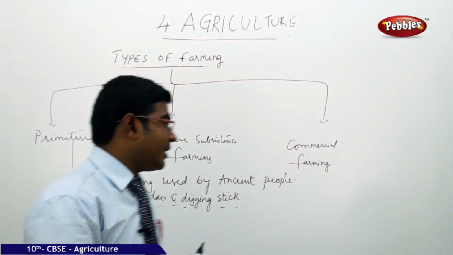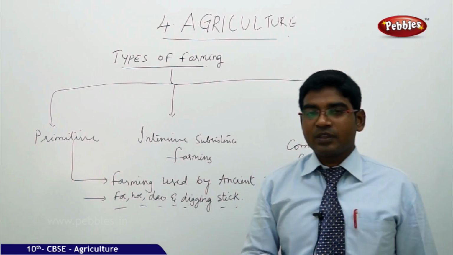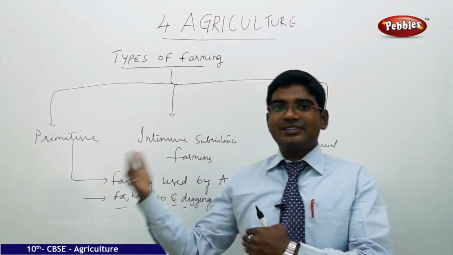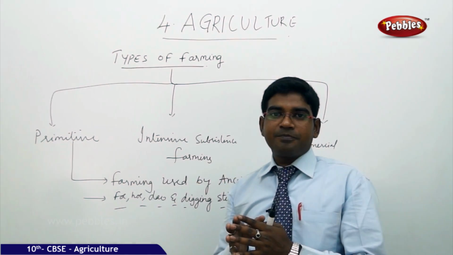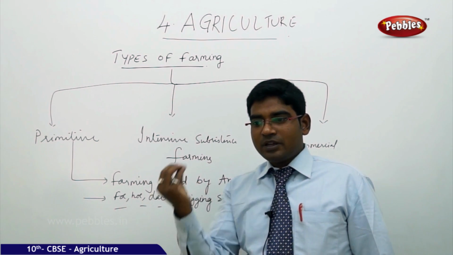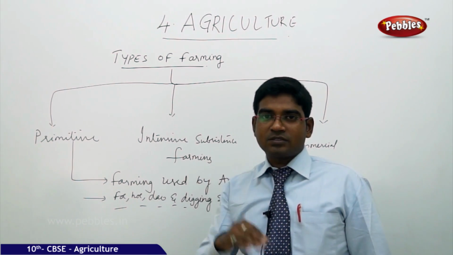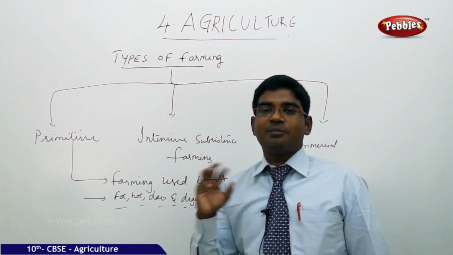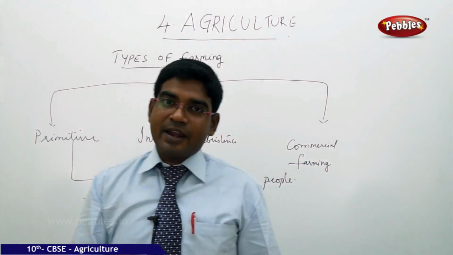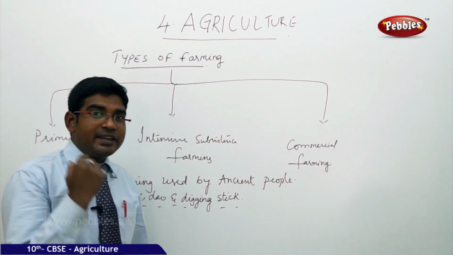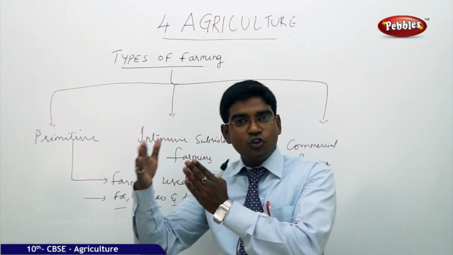Once he got the idea that the fertility of the land was coming down, based on the output, for example rice, if earlier he used to get 100 bags, the next year he may get only 80 bags, and the very next year it may fall to 70 bags. This kind of rapid fall indicated to him that the fertility of the land was falling. He took this as a call, left that land, and selected a new patch of land.